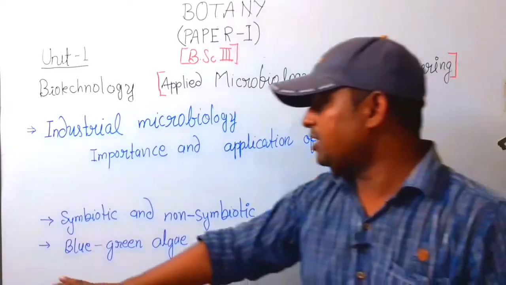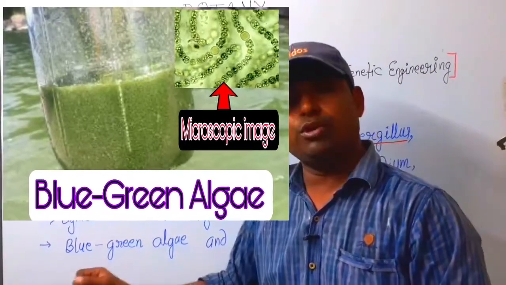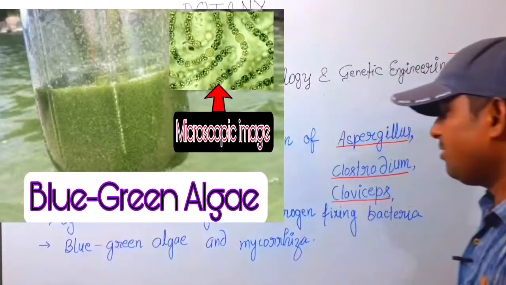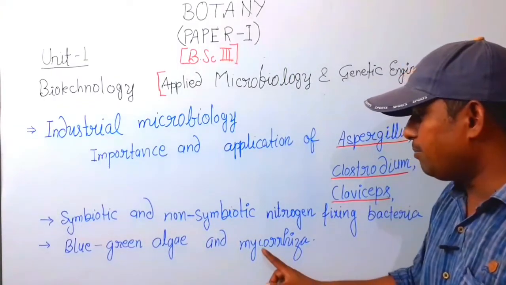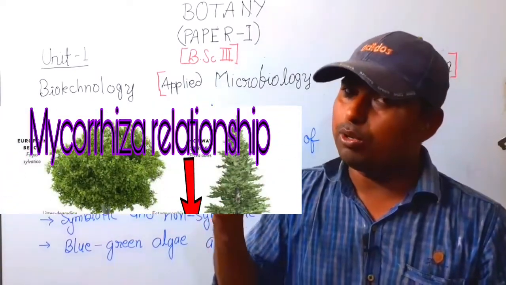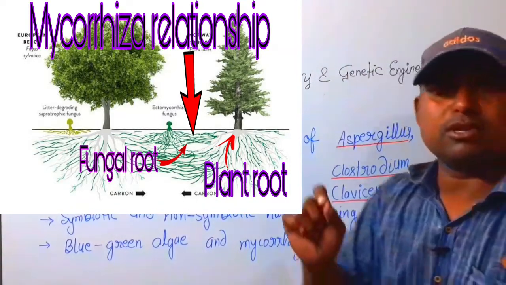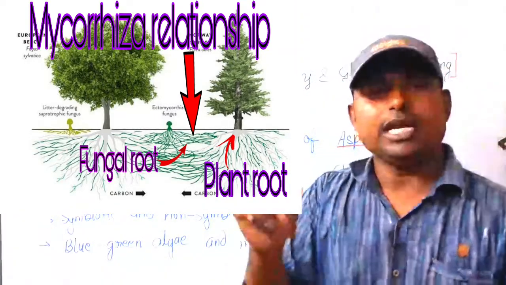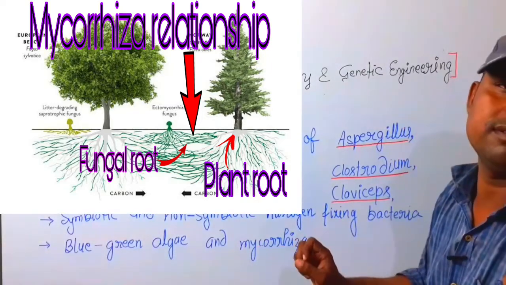The next topic is blue-green algae, a most popular group, and mycorrhiza. Myco means study of fungi, mycology. Here rhiza means root. It means the relation between fungi and roots.